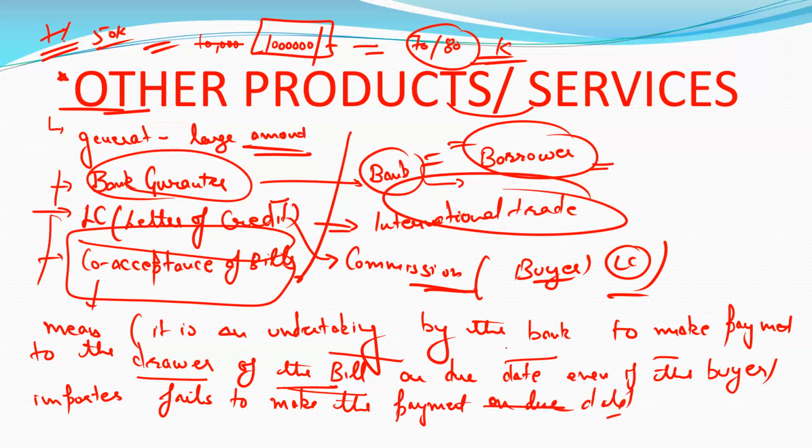So in that case, that is co-acceptance of bills. It is an undertaking that the bank will pay the drawer of the bill on the due date if the importer or buyer fails to make the payment on the due date. That is known as co-acceptance of bills.